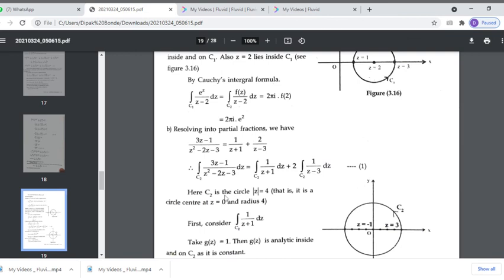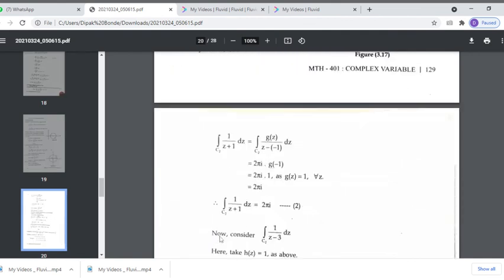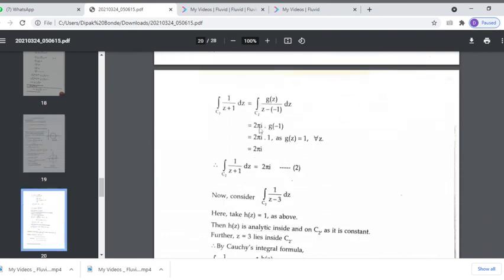So by using Cauchy's theorem, the integration over c2 of 1 upon z plus 1 dz, where g of z is 1, gives 2 pi i times g of minus 1, which is 1, so it is 2 pi i.